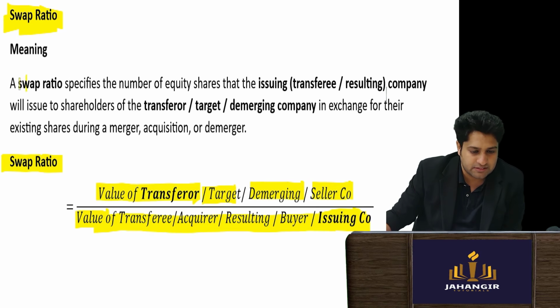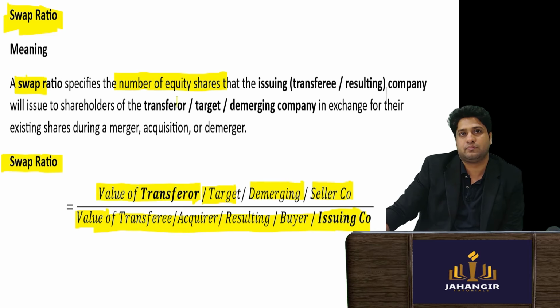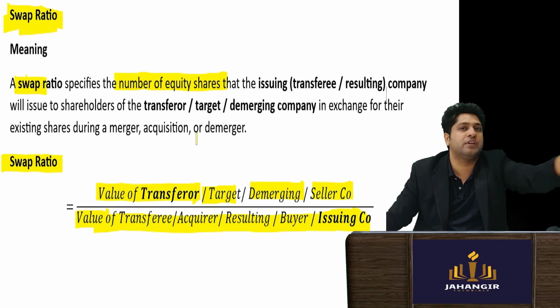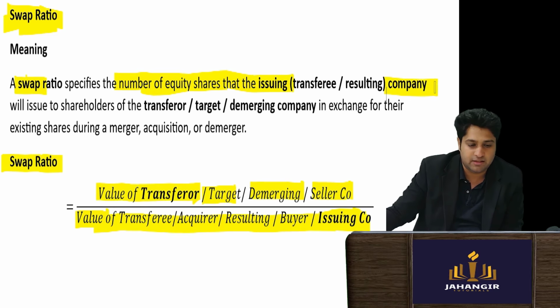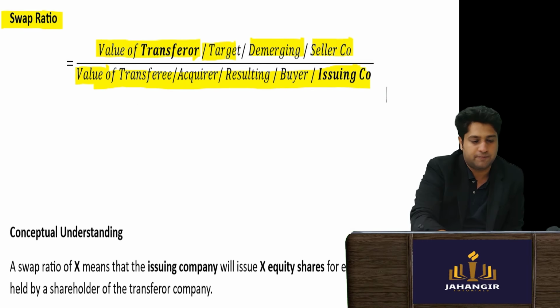Swap ratio means the number of equity shares, who will issue? Obviously the acquirer will issue to the shareholders of the target company. So it is the number of equity shares that the issuing company will issue to the shareholders of the target. Now let's understand the formula.